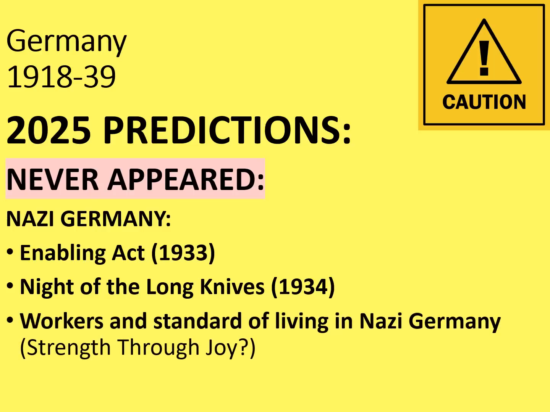Workers and the standard of living in Nazi Germany hasn't appeared though. Strength through joy might be one of the ways of looking at this, so perhaps you could have an interpretations question on this, one looking at how the Nazis tried to improve lives for workers and whether or not they really did. I can imagine that being the focus for interpretations. So you might have some interpretations saying that actually life for workers got better, and others saying no, it was all a con, it was all a scam, life didn't really get better for them, it was pure propaganda.